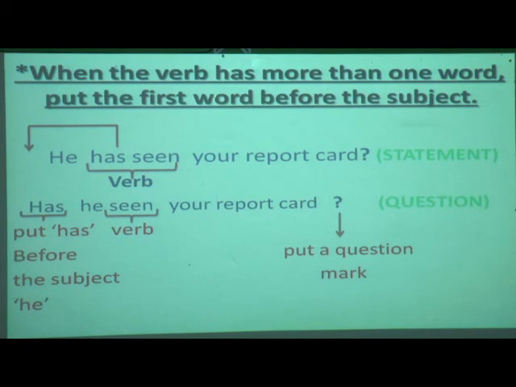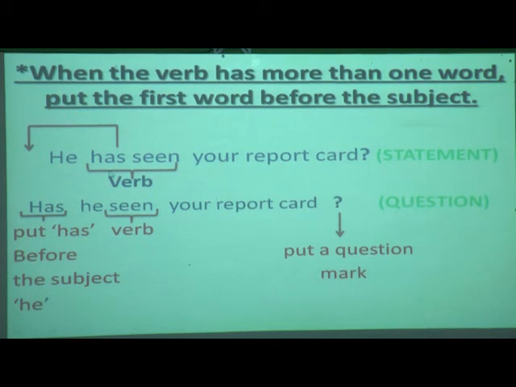Now one more thing we have to learn. See, till now in the 3 examples what we have seen is that in all 3 examples only one verb was there. Now here we can see: when the verb has more than one word, put the first word before the subject. Now what do you understand by this? Now here we can see one example. Can you see here? "He has seen your report card." Okay, so this is a statement.